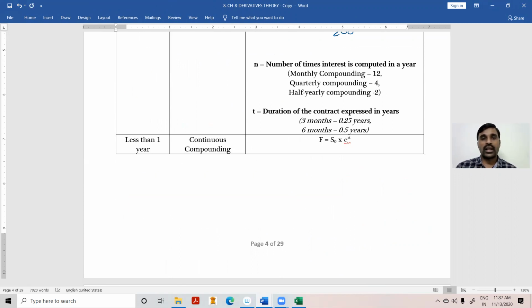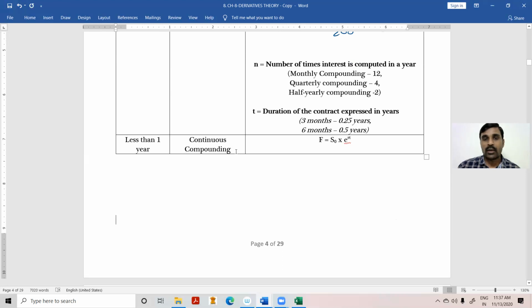Continuous compounding means we are compounding more frequently than a year. That means we are calculating the interest not just once in a day, but many times in a day. Maybe every minute you might be calculating the interest, more frequently than a day.